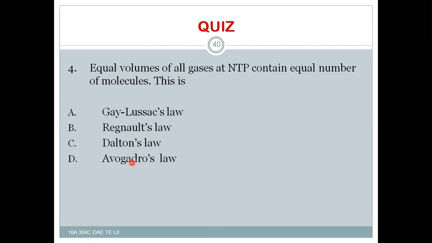Which is the right answer? Avogadro's law is the right answer, because Reynolds law says the ratio of two specific heats is constant, whereas Joule's law says the change of internal energy is directly proportional to the change of temperature.